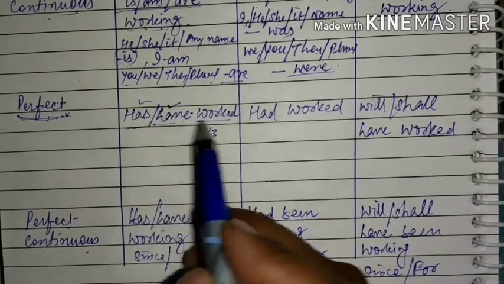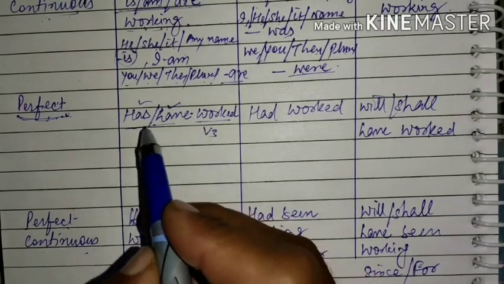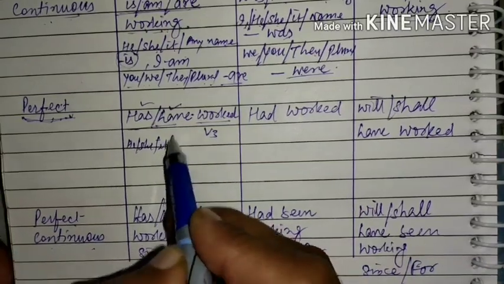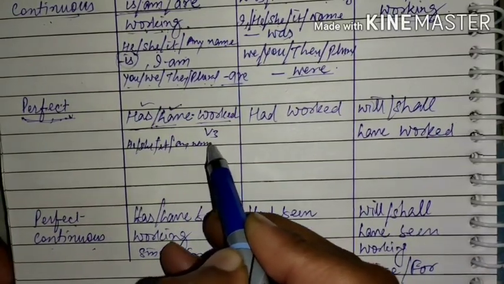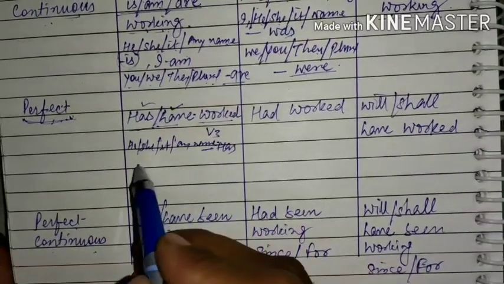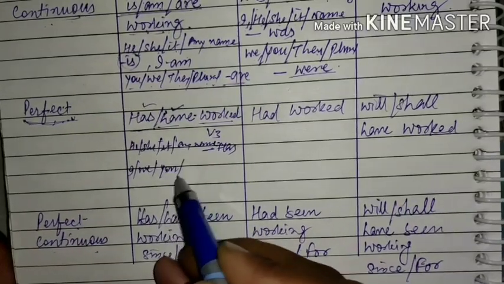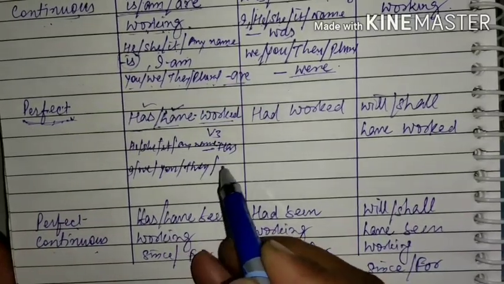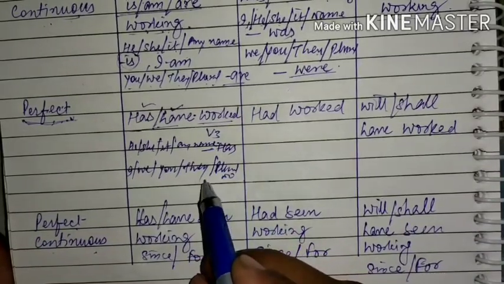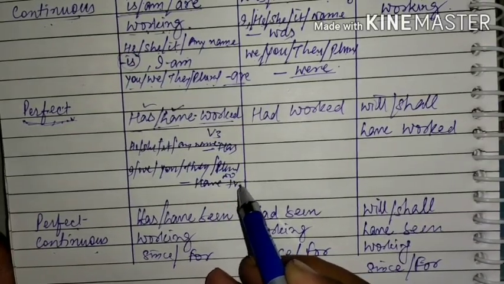So he has worked, they have worked, I have worked. So with he, she, it, and any name, we will use has as the helping verb, and with others, that is I, we, you, they, and any plural number, we will be using have as the helping verb plus V3.